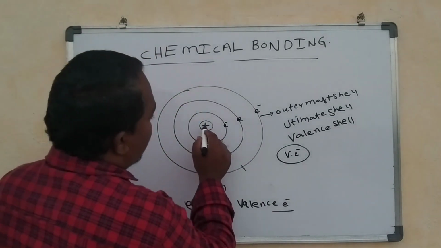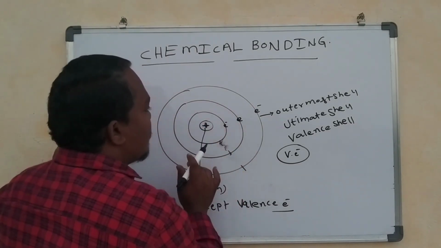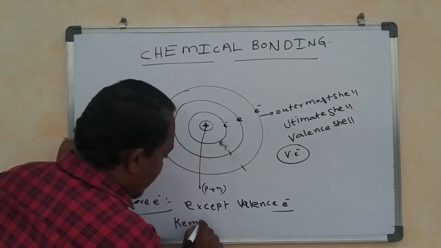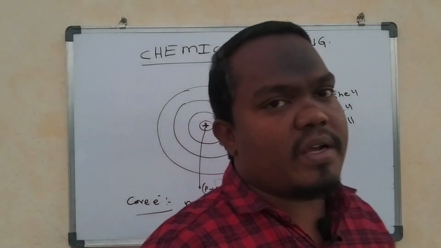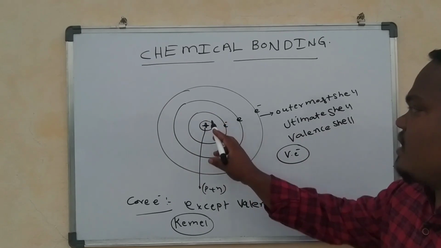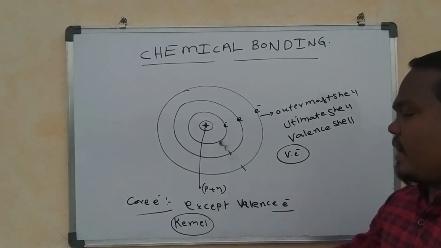Here, the nucleus and all the inner shells are called the kernel according to Kossel's theory. According to Kossel's theory, except the valence shell, the remaining inner shells and the nucleus together we can call the kernel.